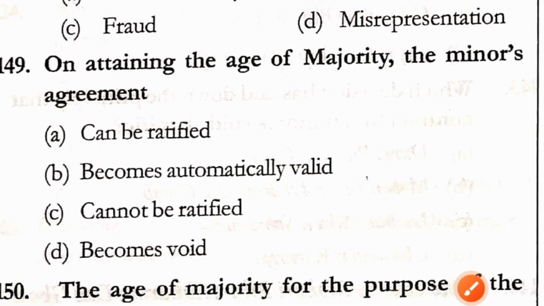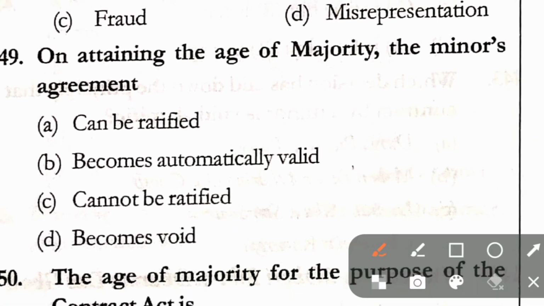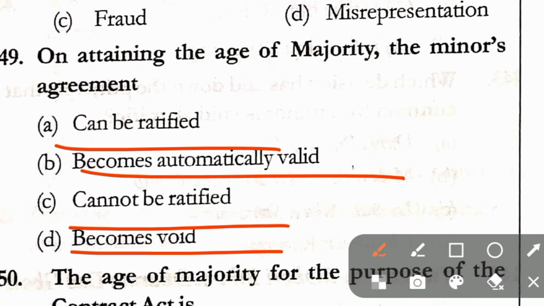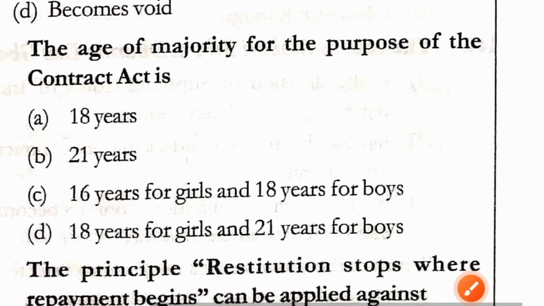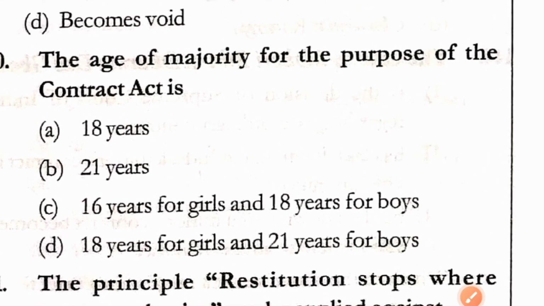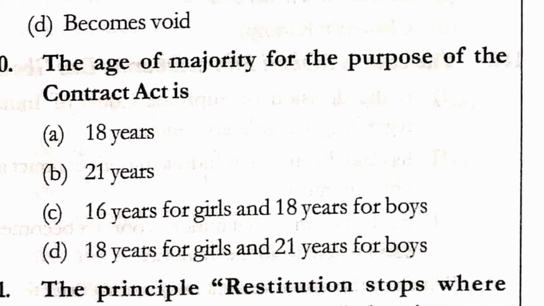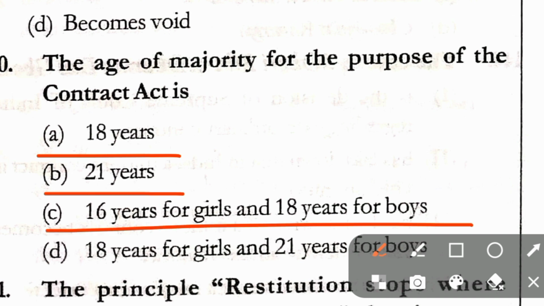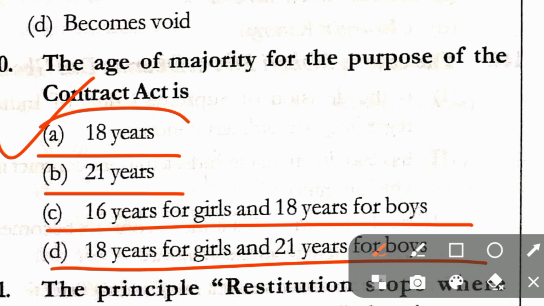Question number 149. On attaining the age of majority, the minor's agreement can be ratified, becomes automatically valid, cannot be ratified, becomes void. Here correct answer is option C, that it cannot be ratified. Question number 150. The age of majority for the purpose of Contract Act is 18 years, 21 years, 16 years for girls and 18 years for boys, 18 years for girls and 21 years for boys. Correct answer is option A, that is 18 years.